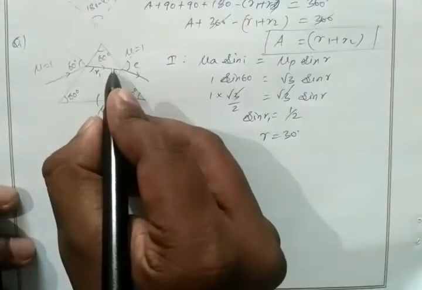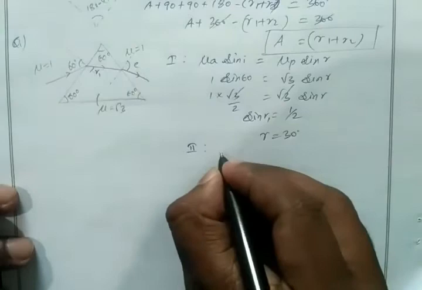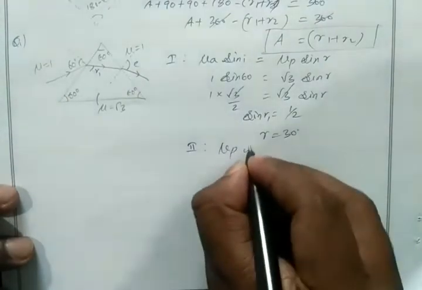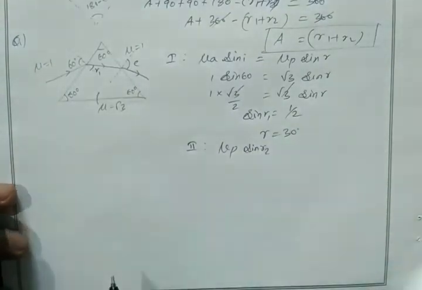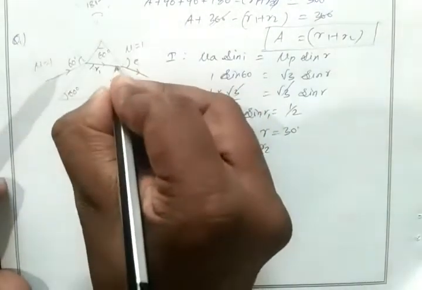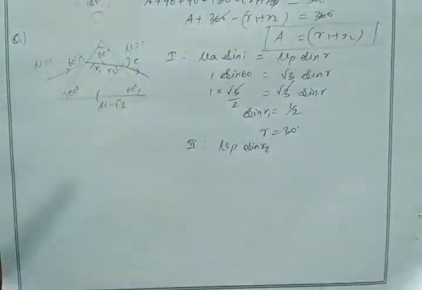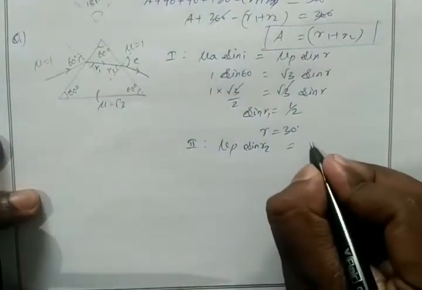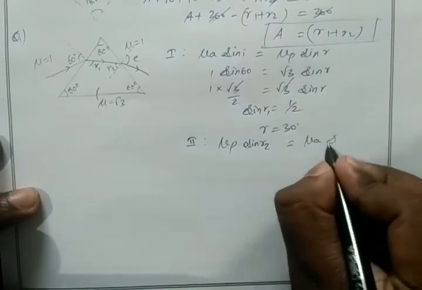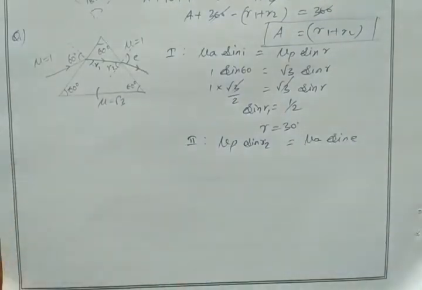Clear? So this medium and its angle, mu p sine r2. R2 will be our incident angle for the second interface, equal to mu a sine e. We have to find e.